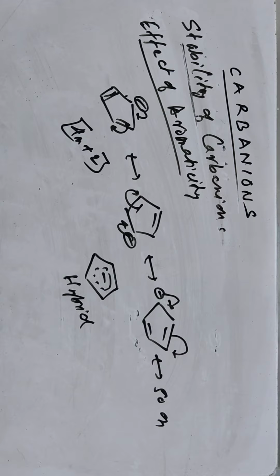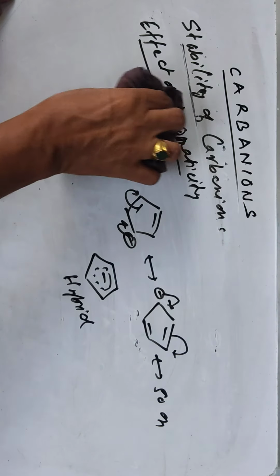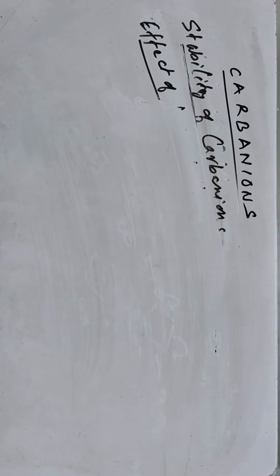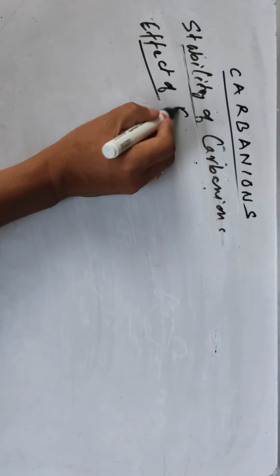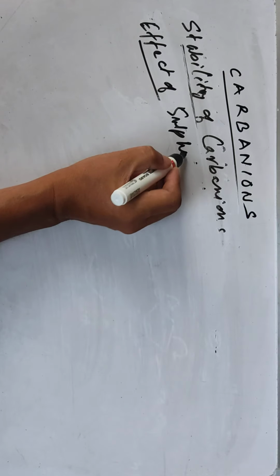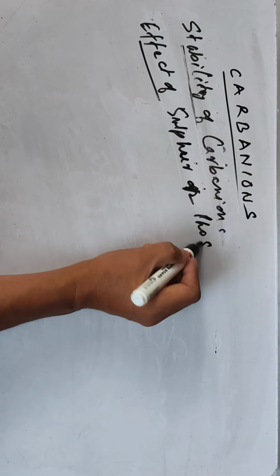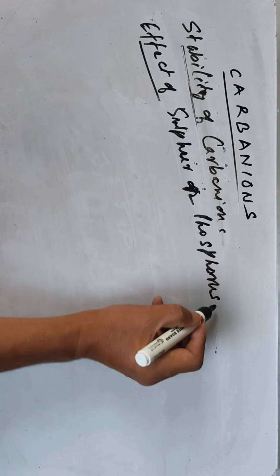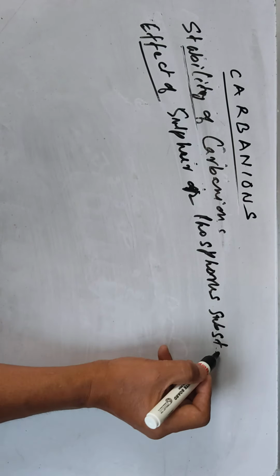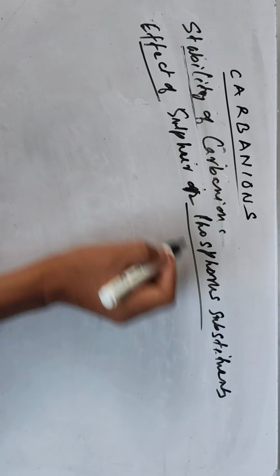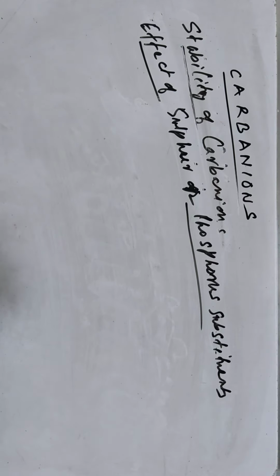And finally, the effect of sulfur or phosphorus substituents. Okay, effect of sulfur or phosphorus substituents. When the negative charge of the carbanion is linked with a sulfur or phosphorus substituent, then the carbanion itself becomes more stable.